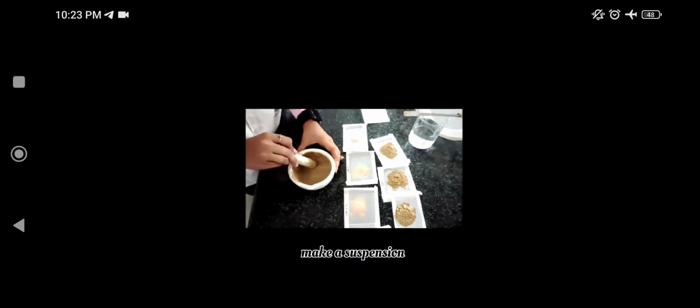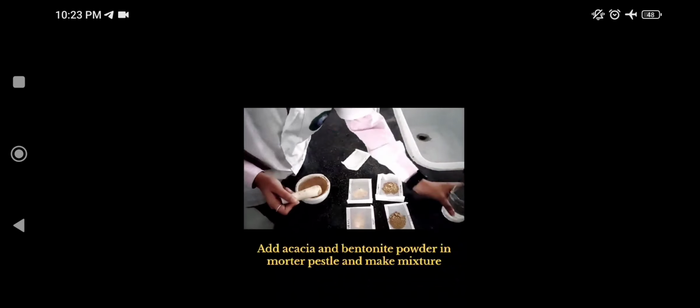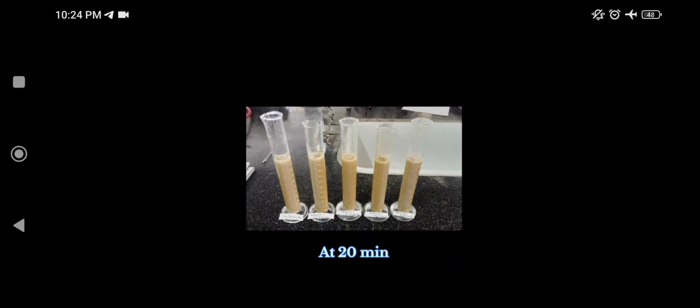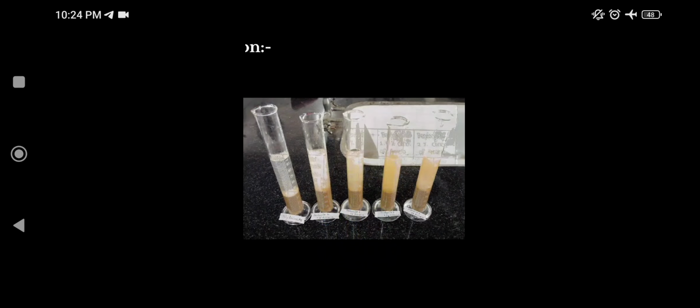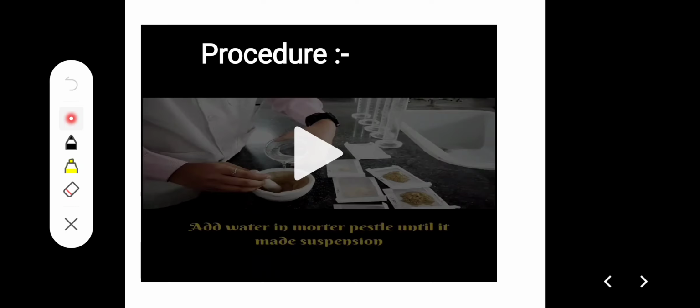Add a small amount of water, make it a paste, then add a small amount of water and transfer to the measuring cylinder. Make the volume 100 ml and observe the time at 10 minutes, 20 minutes, 30 minutes, 40 minutes and 50 minutes respectively. Then calculate and note the result.